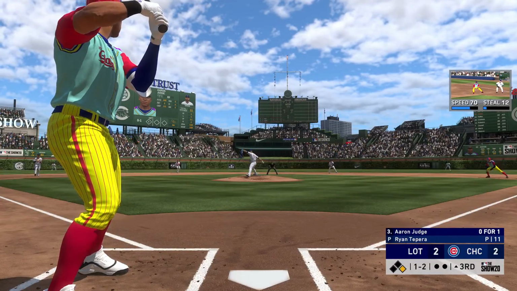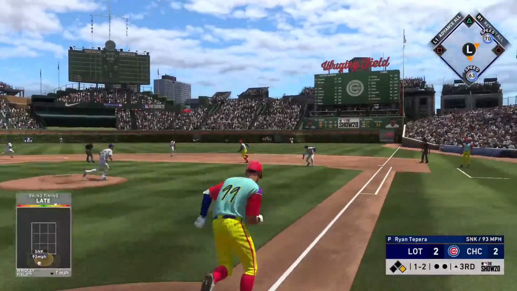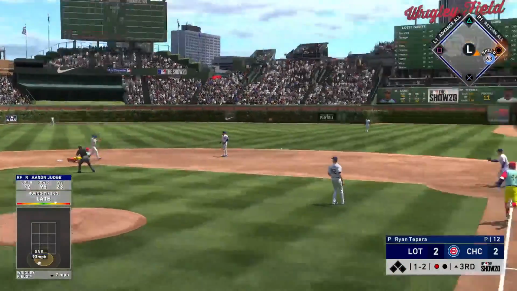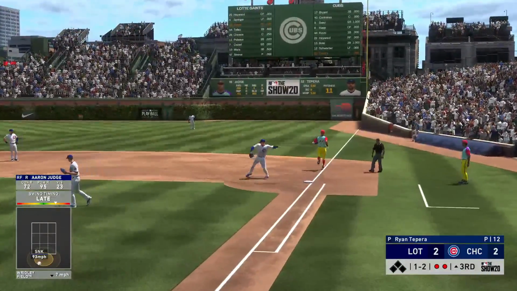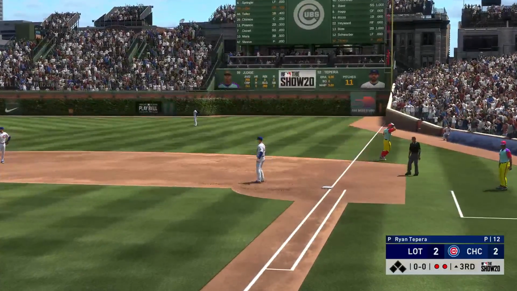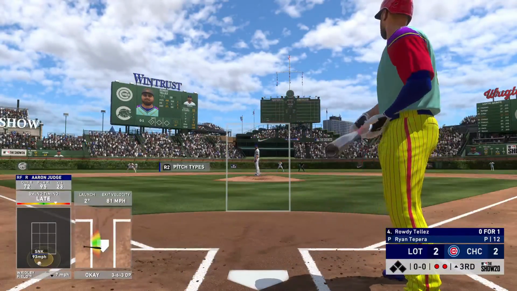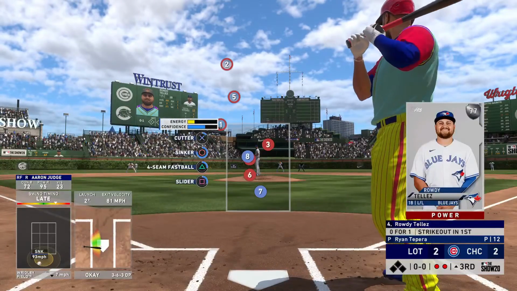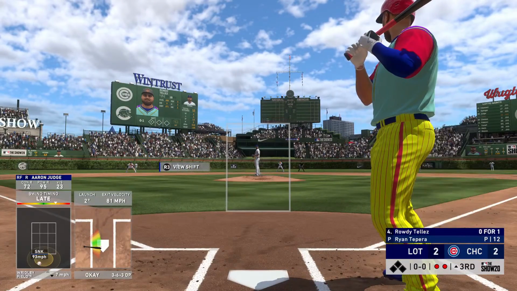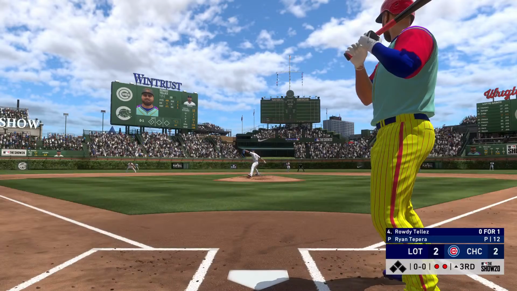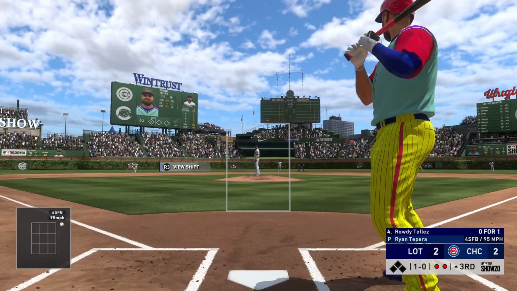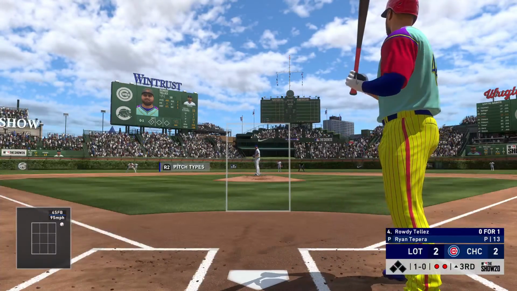The 1-2. The bounce to first. There's one. On to Rizzo at first, and they get them both. So bases are empty now after the double play. And here comes the first baseman, Rowdy Tellez. From the stretch, here's the pitch. And there's a fastball well off the plate inside.